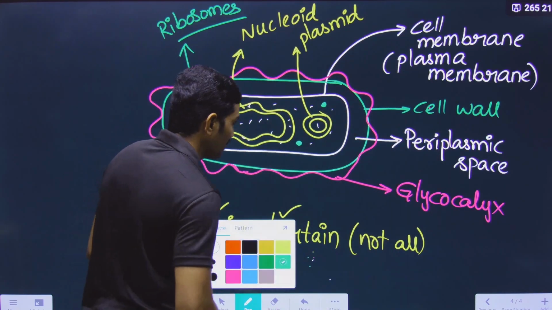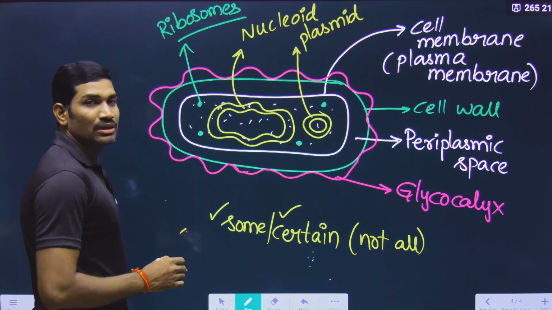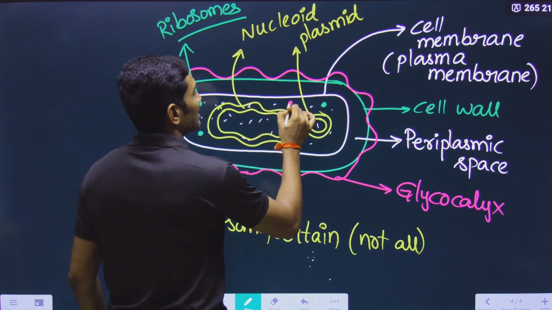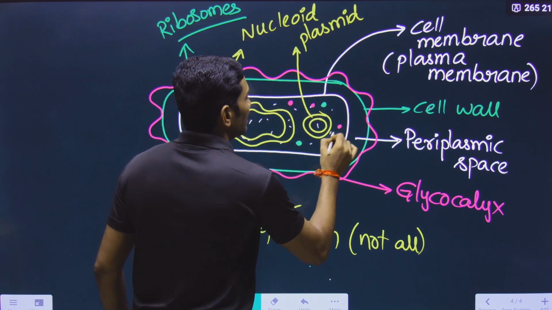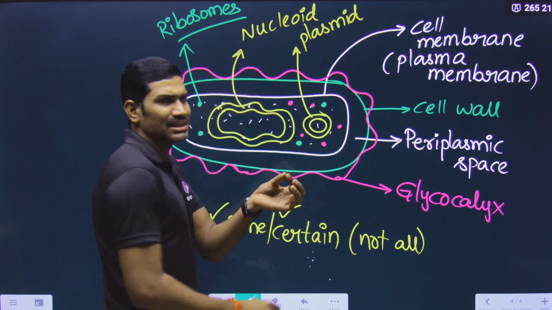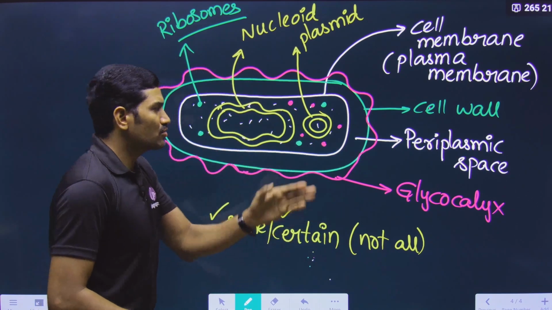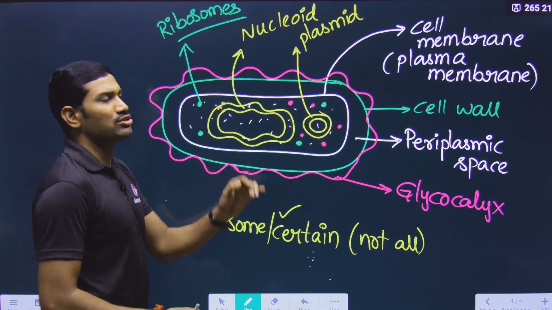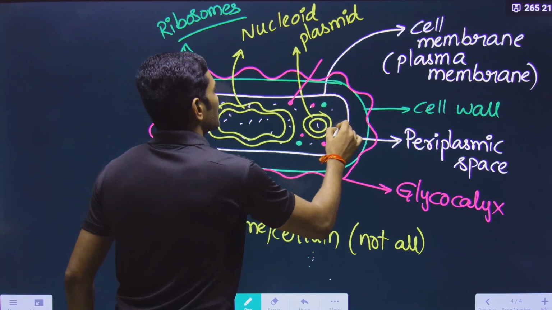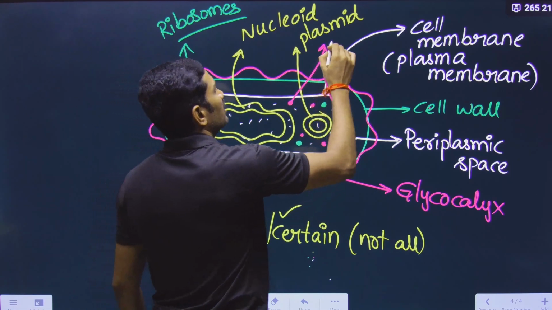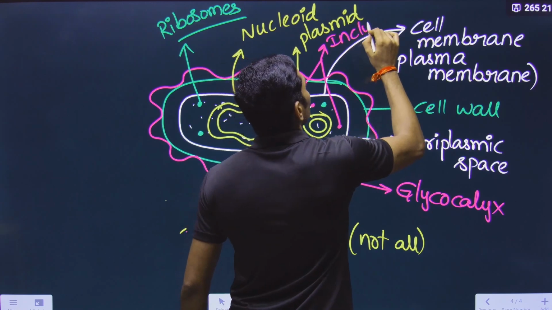Next, not only ribosomes, there are also some other granules. Like sand, if you touch a grain of sand, it appears like a small granule, right? In this way some granular structures are also present, and these granular structures present in the cytoplasm are called inclusion bodies.